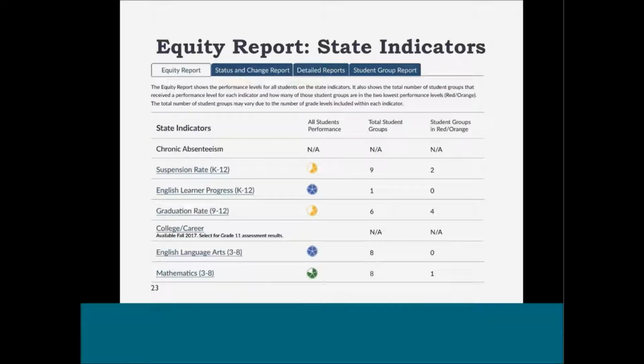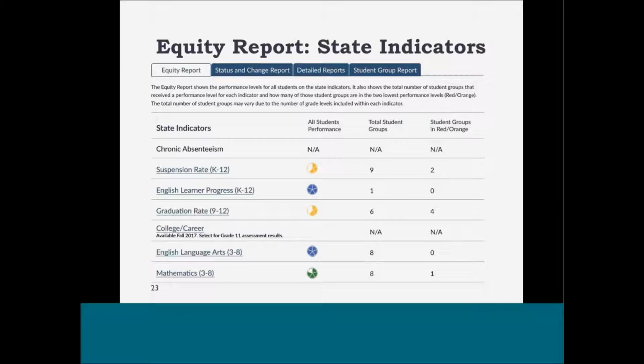The equity report shows the performance level of all students on the state indicators and shows at a glance which grade levels each indicator applies to. This is especially helpful for elementary and high school districts. You can tell by this report that this is a unified school district.